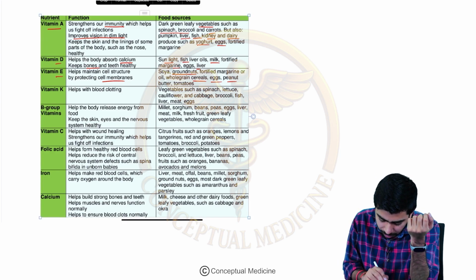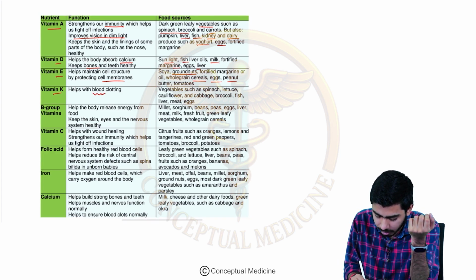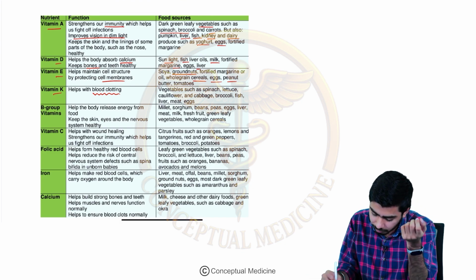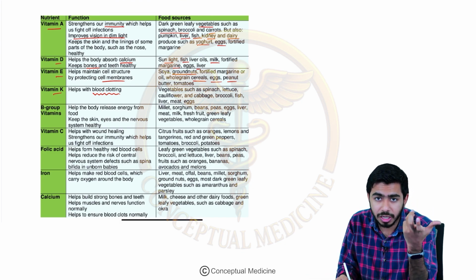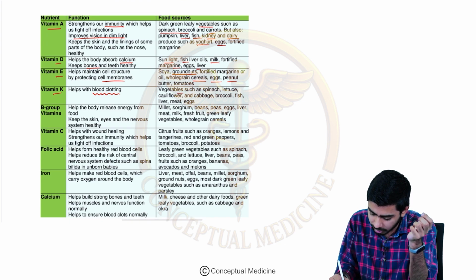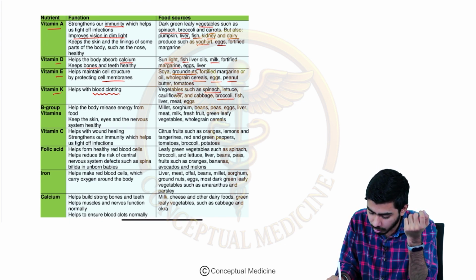If you talk about vitamin K, we know that it helps us in blood clotting. Vitamin K can be present in various kinds of vegetables, for example spinach and broccoli. And in the non-veg products, we are talking about fish, eggs, liver, milk, meat, and all of these things.